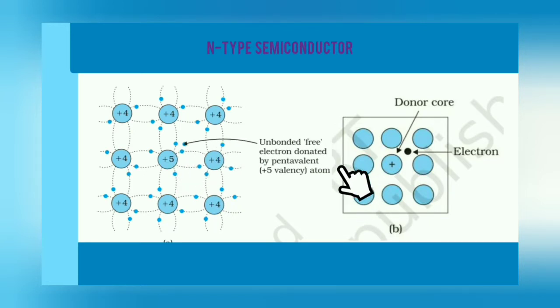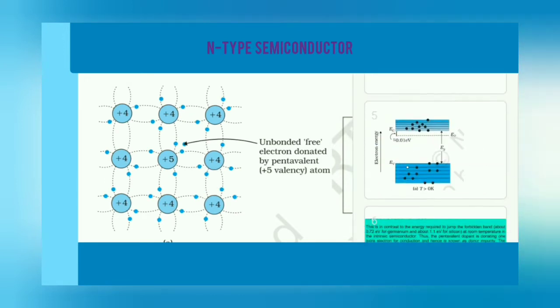See here, this is the pentavalent crystal. You can see that this is the donor core. Why? Because it is donating the electron, so it becomes positively charged. The filled circle represents the electron. As we add more pentavalent impurity, more electrons will be free, and that makes a donor level just below the conduction band at an energy difference of 0.01 electron volt. That means it requires very little energy to jump into the conduction band.